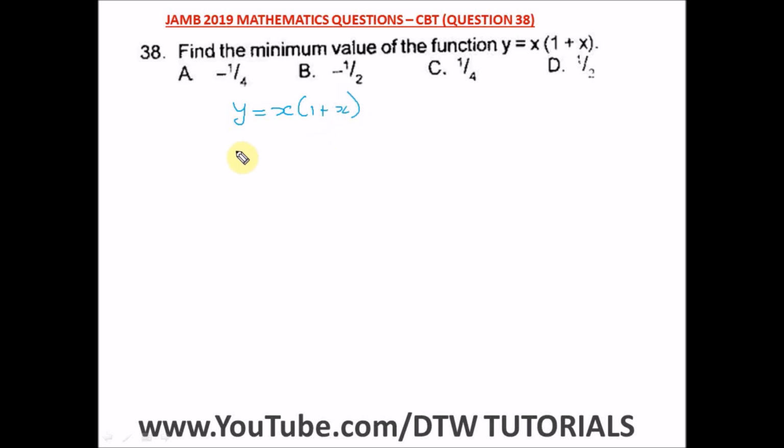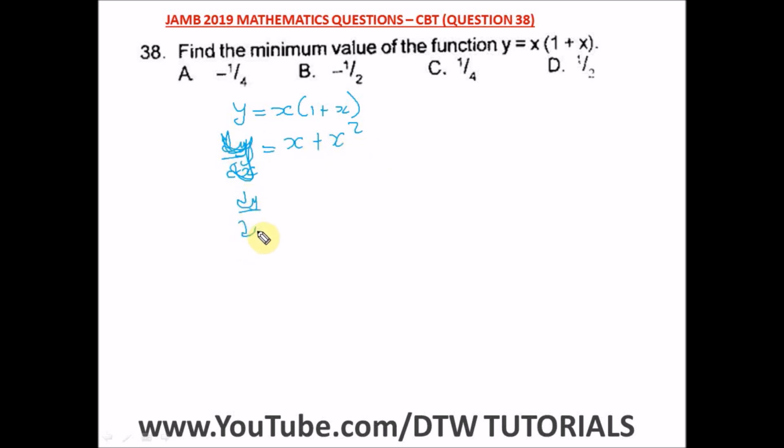At the minimum, the differentiation of this is equal to 0. Here we have dy/dx. We can open this bracket quickly. When we open this bracket, we have x plus x squared. So when we differentiate, let's make this a y. Opening up the bracket, this is it.